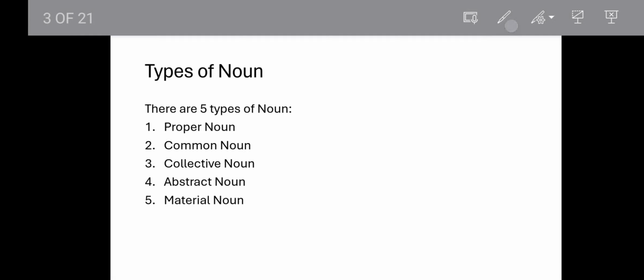Now there are 5 types of noun. Noun 5 प्रकार के होते हैं. First, proper noun. We will talk about all these 5 in detail one by one. Second noun we have is common noun. Third noun we have is collective noun. Fourth noun we have is abstract noun, and fifth one we have is material noun.